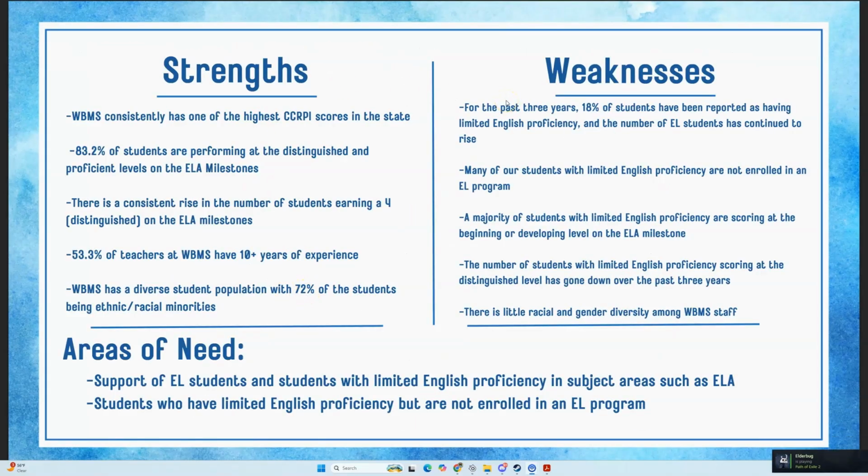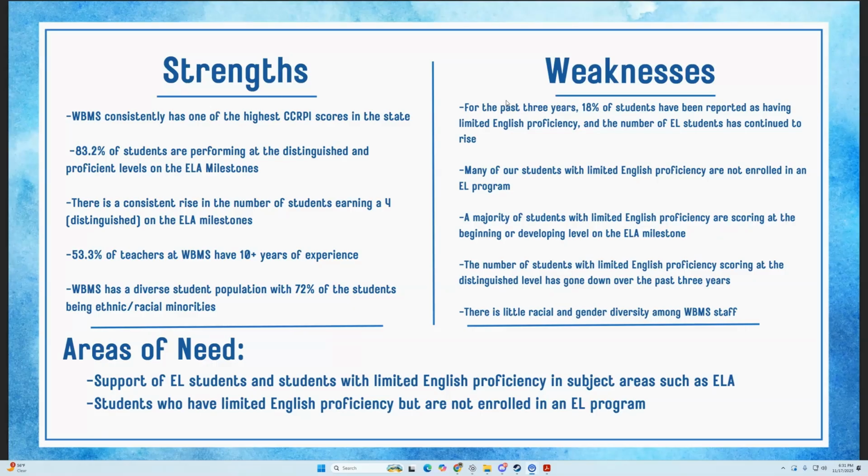So what does this conclude? Well, we've got our strengths and weaknesses. Some of the strengths that we have here at WBMS is we consistently are one of the highest CCRPI scores in the state. 83.2% of students are performing at a distinguished and or proficient levels on the ELA milestones. There is a consistent rise in the number of students earning a 4 in the ELA milestones as well, on the whole, all student bodies.